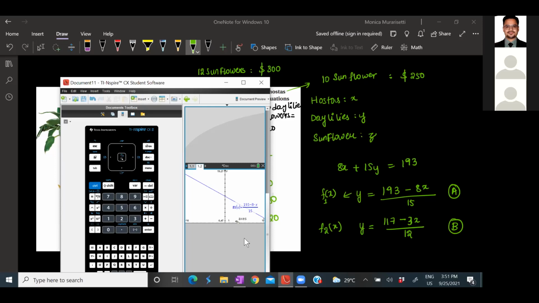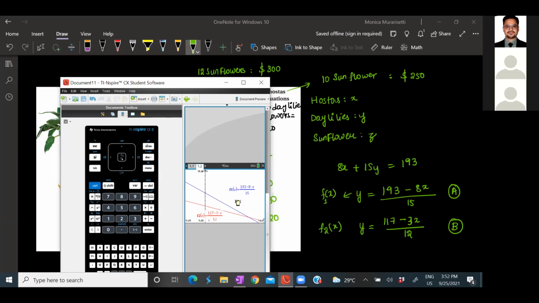Now I want to enter my second function. Just click the tab button. Tab will give you f2 of x. So what is my f2 of x? Again, I'll use the fraction tool. It's very easy. 117 minus 3x divided by 12. See? So my red color represents the second equation and my blue color represents the first equation.